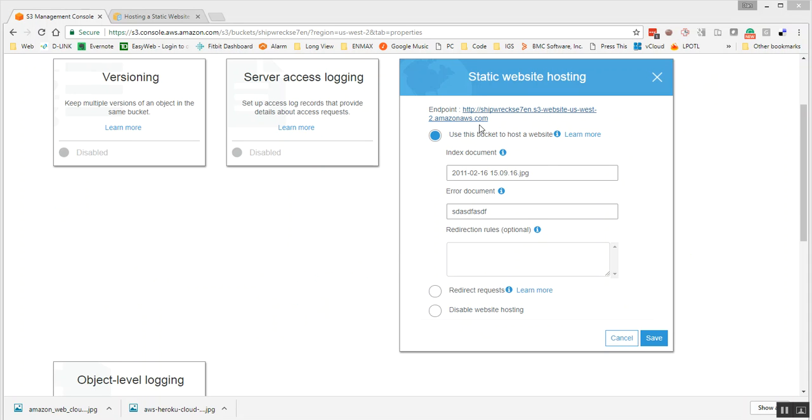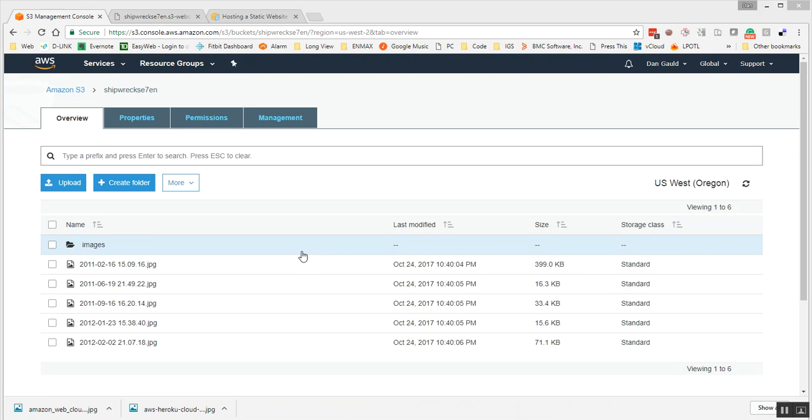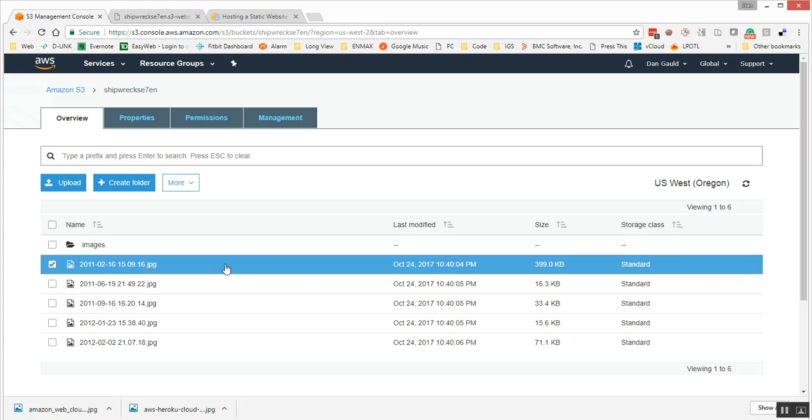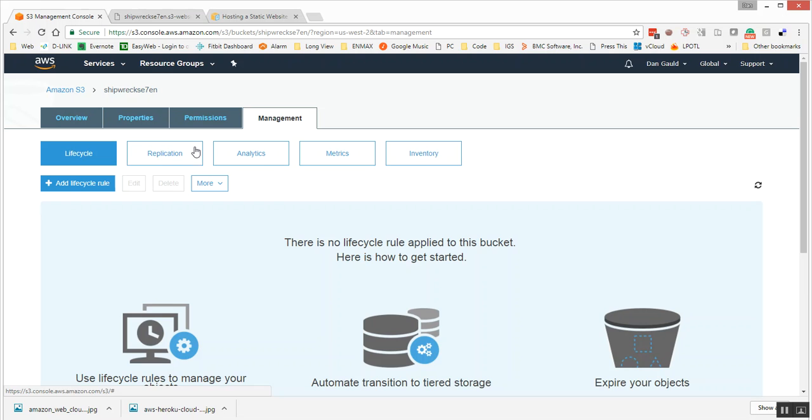Okay, so we're in here. This is our endpoint. Now we've entered this file name. So if we select our endpoint now, if this was our index page, boom, this would bring us to our web page where we could then browse our site and do whatever we want. So lots of interesting things here. If we click on a file and go to properties, we have options like we saw earlier. We see some options around versioning, permissions, and management.